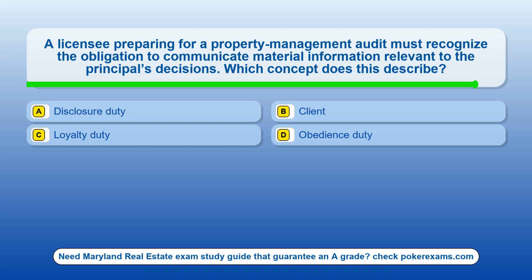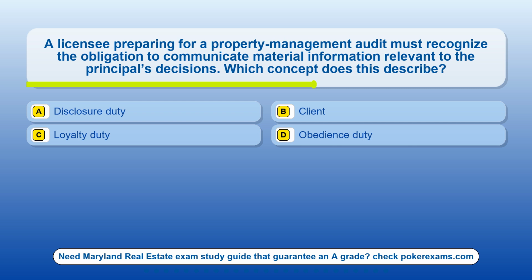Question 19. A licensee preparing for a property management audit must recognize the obligation to communicate material information relevant to the principal's decisions. Which concept does this describe? Option A, disclosure duty. Option B, client. Option C, loyalty duty. Option D, obedience duty.